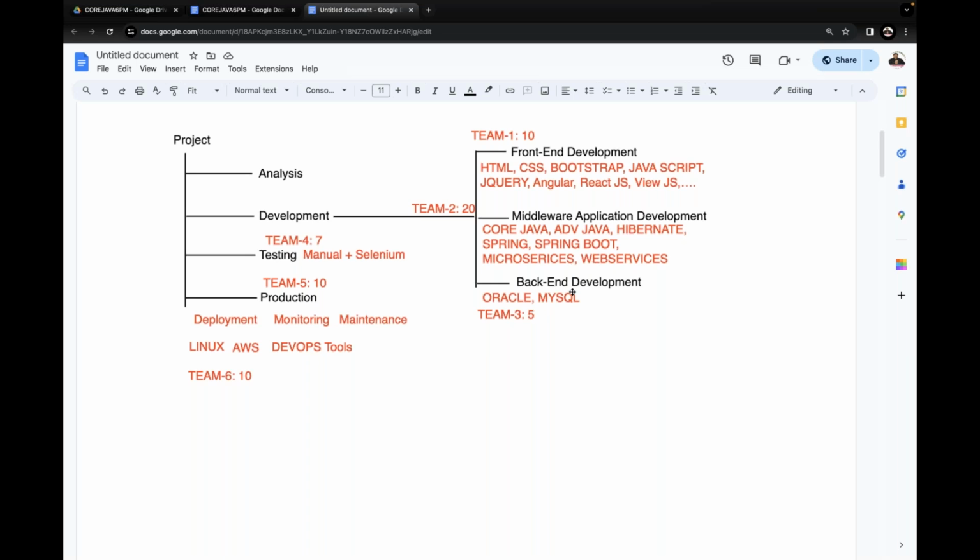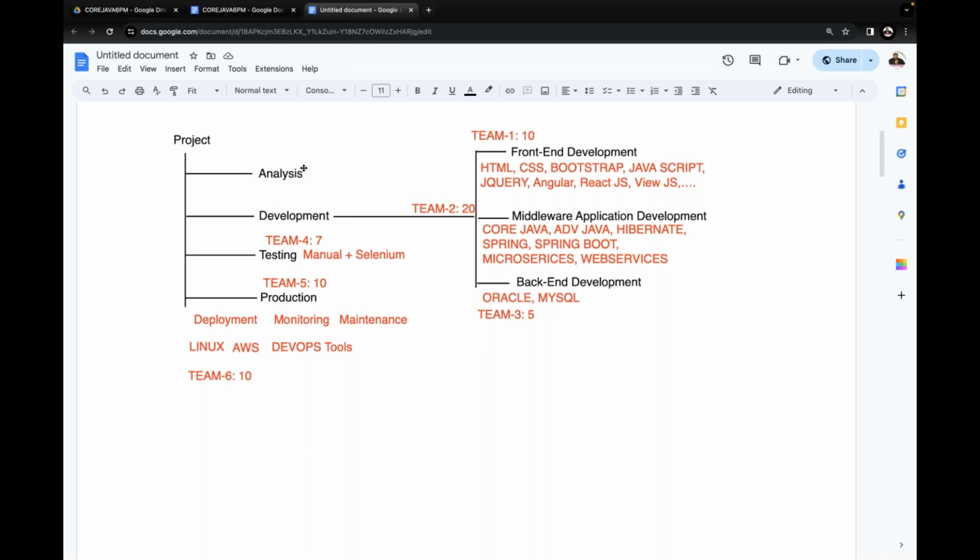Understand it now. After that, backend system, backend development. Backend development means databases or repositories. What databases are suitable for Java developers actually? Oracle or MySQL. They are the two databases we are going to use for backend storage purposes. In an organization, if you prepare any enterprise application where users provide some data, the data has to be maintained in the repositories. Those repositories are nothing but databases, maybe Oracle or MySQL or any other. Understand it clearly. So these are the three types of development that we have in application development.